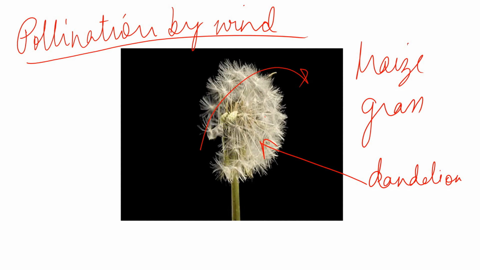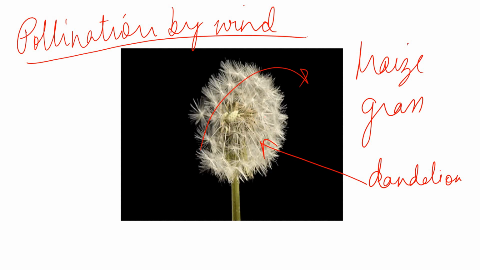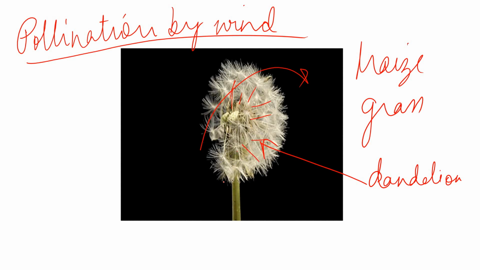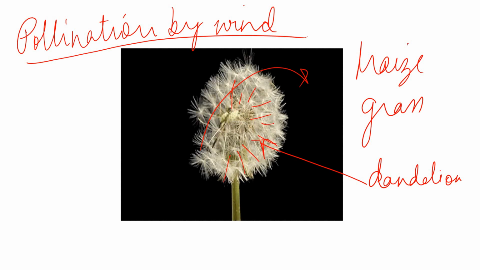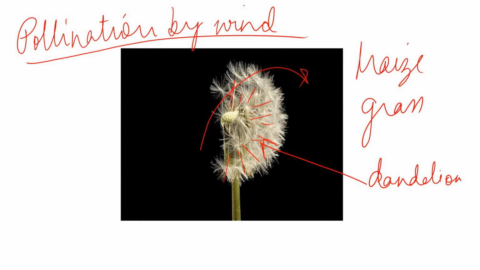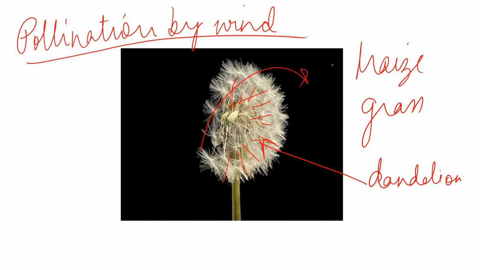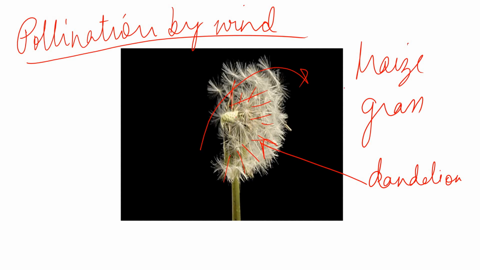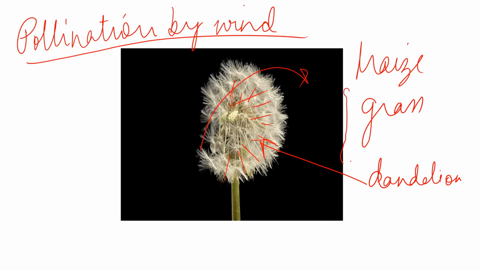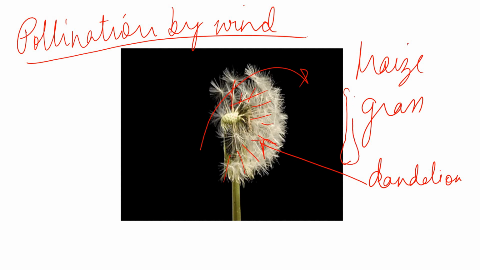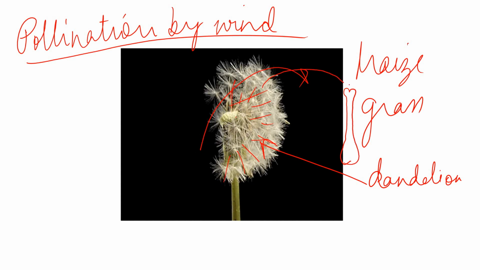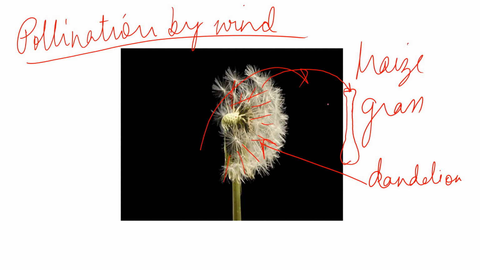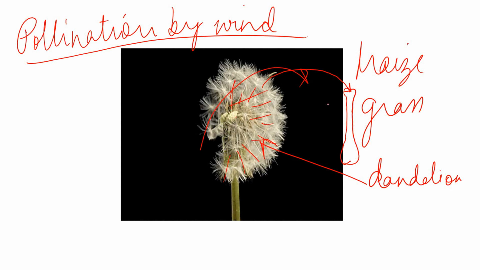You see how they travel by the wind, because these pollen are very light in weight, so it becomes very easy to get carried away by the wind. It moves from this plant to another plant with the female part, and drops on the stigma of that plant, and thus pollination takes place by wind.